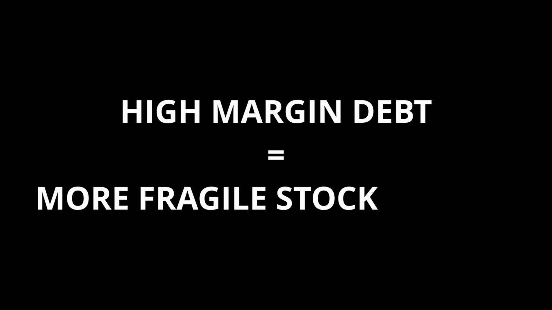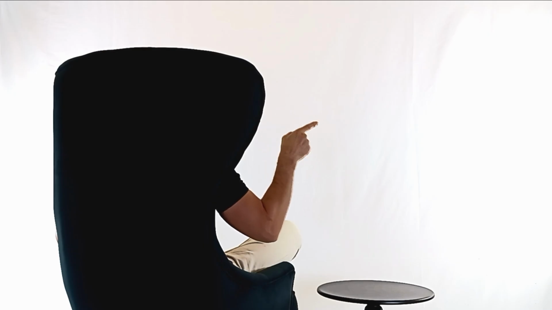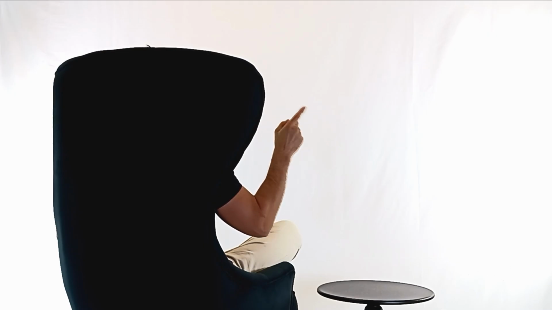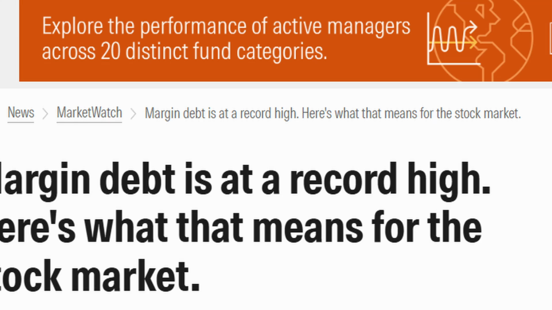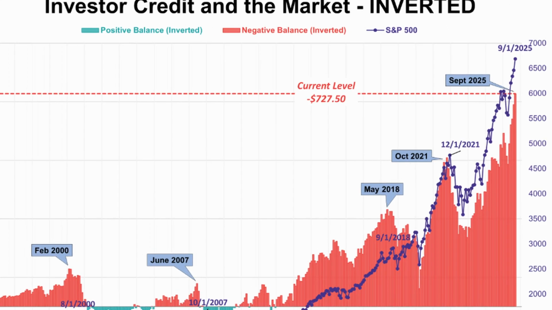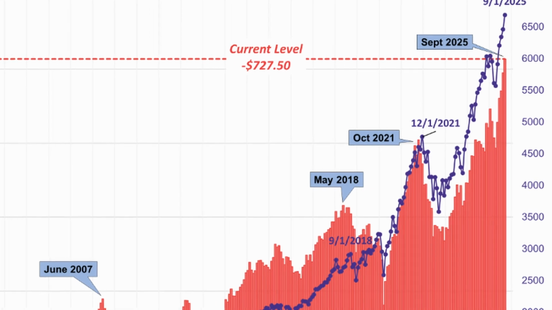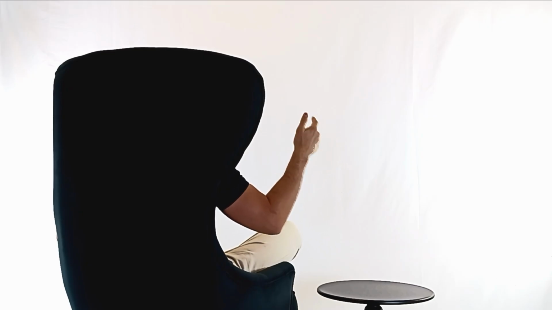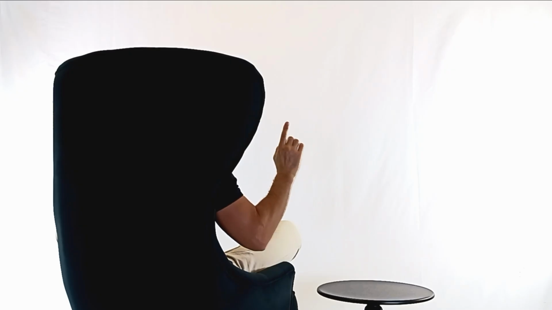High margin debt equals a more fragile stock market, and a more fragile stock market equals more risk of a crash. Today, margin debt levels are at record highs. You can see the changes in margin debt levels are correlated with stock prices from the chart. It's a feedback loop. When margin debt levels are low, investors have a lot of buying potential to fuel the next bull market. But when they're at record highs, like now, it's time to be careful.